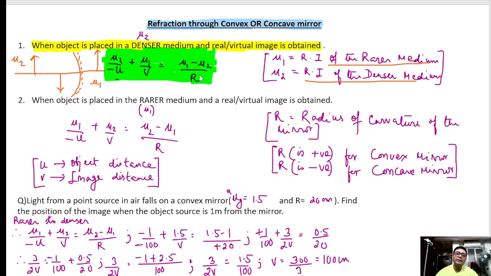R is the radius of curvature of the mirror. Clear?